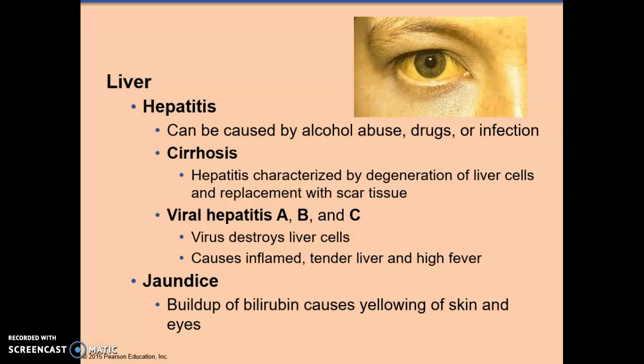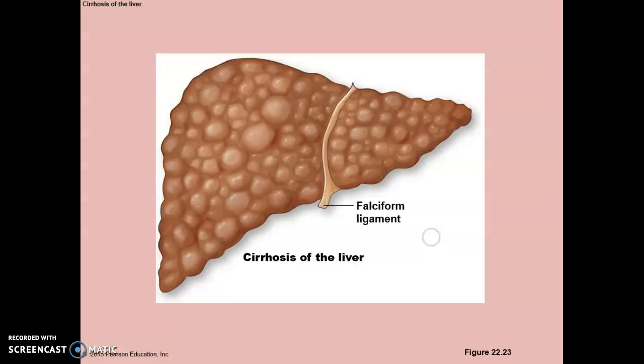Viral hepatitis A, B, and C, and there's other viral hepatitises, and these destroy liver cells, and can cause an inflamed, tender liver and high fever. We now have vaccines for these. There is now a cure for hepatitis C. So things are changing in the viral hepatitis area. Here is a liver with cirrhosis.